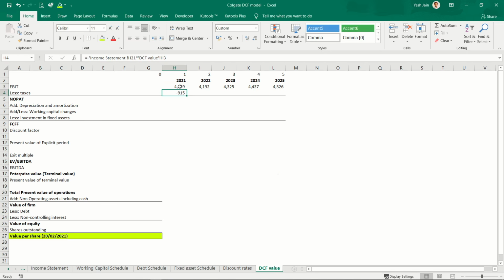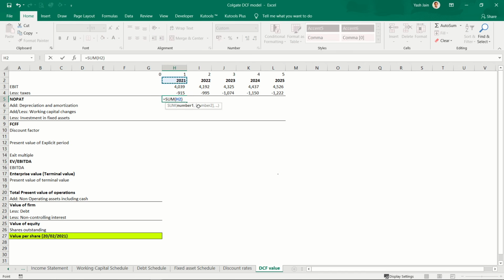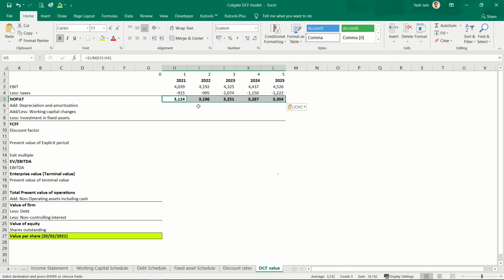So this is the tax that the firm has to bear. This is not the actual income tax paid, this is for the entire firm without interest tax benefit. Then NOPAT would be simply sum of these. This is net operating profit of firm after tax.